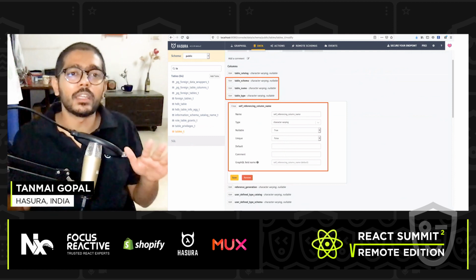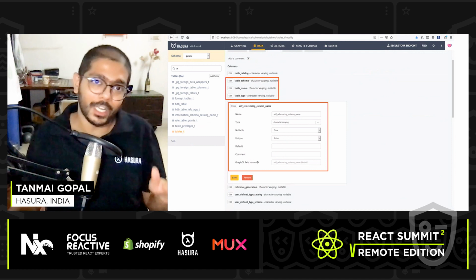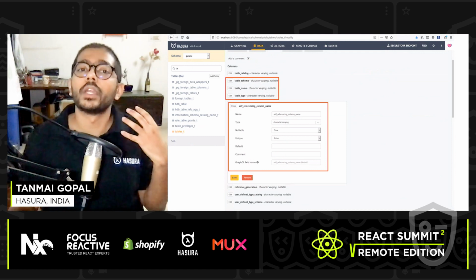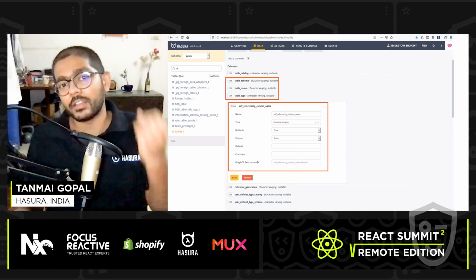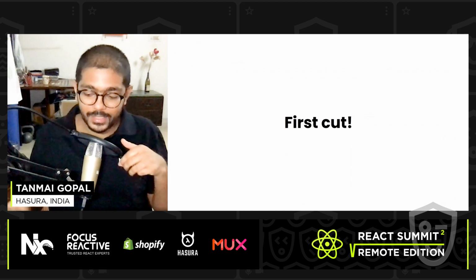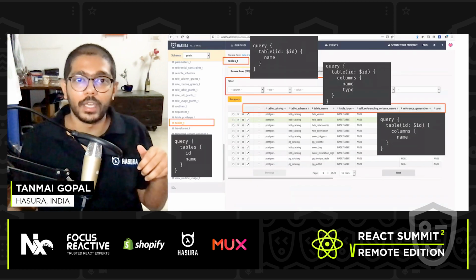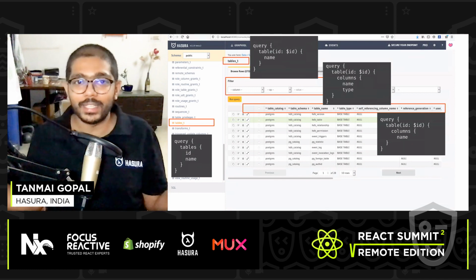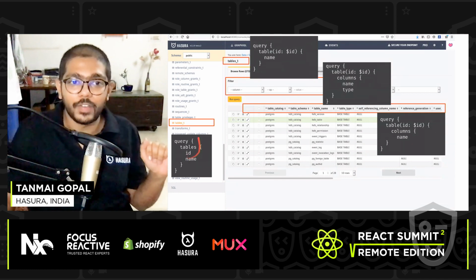Again, a fairly typical scenario that you can imagine in an application, right? All right. So let's see how we would have used a GraphQL API to fetch this data and build this app. The first cut, the simplest thing to do, is I would have just taken every single UI component and attached a query to it, right?